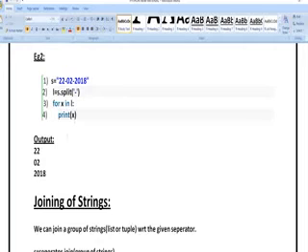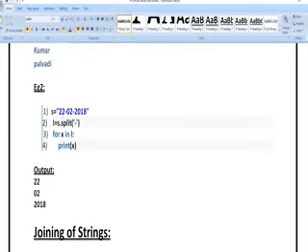In the next example, I have taken S is equal to 22-02-2018. Next L is equal to S dot split of dash. Means wherever you find the dash symbol, it is going to split there. Next, I am going to print. So 22 is going to print in one line, 02 is going to print in another line, and 2018 is going to print in another line.